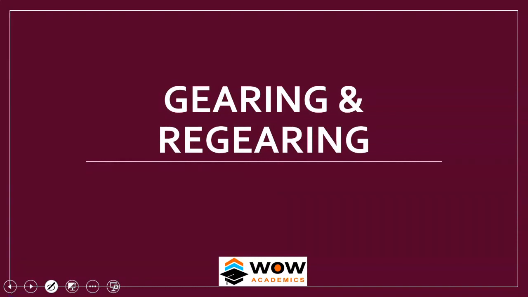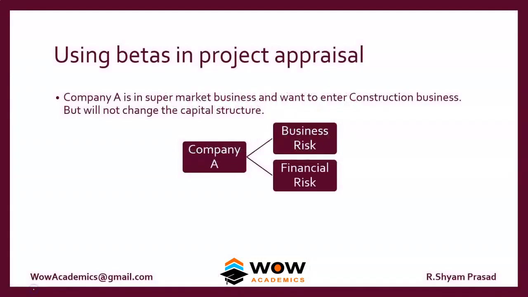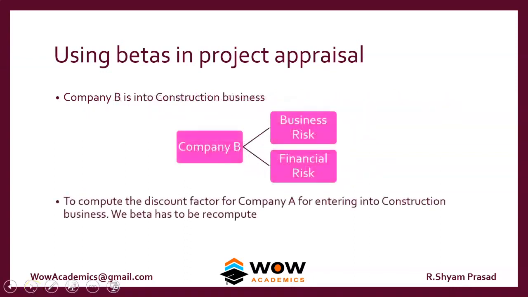Okay, so we'll move on to the topic called gearing and regearing. Company A is in the supermarket business and wants to enter into the construction business, but will not change the capital structure. So company A has two risks. One is business risk and the other one is financial risk. So company A wants to enter into the construction business. So we have to look also at the construction business. Construction business company B also has two kinds of risk: business risk and financial risk.